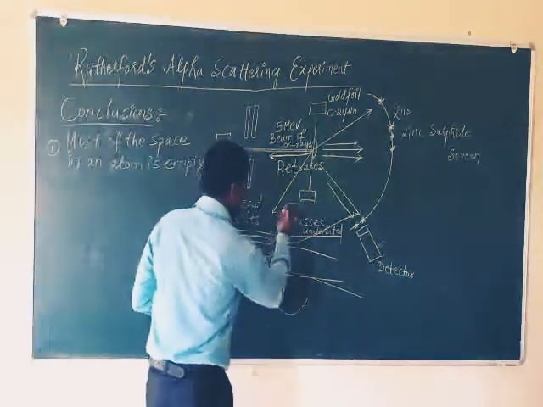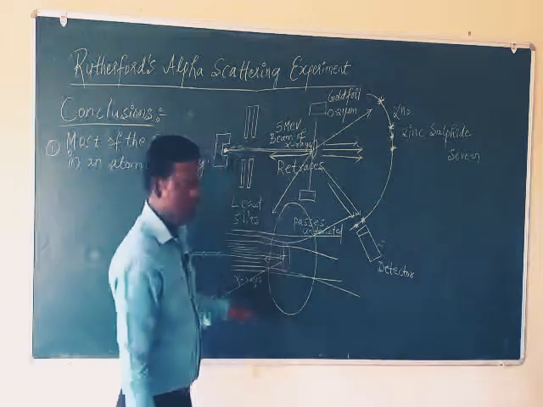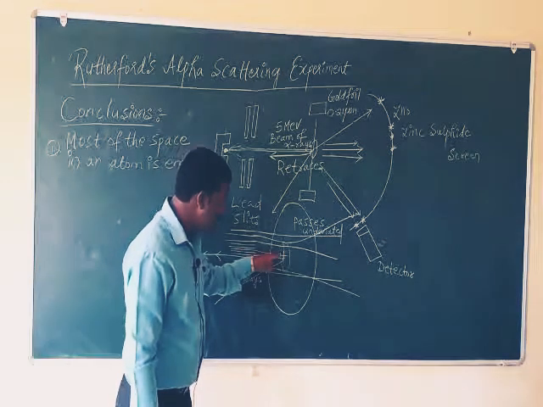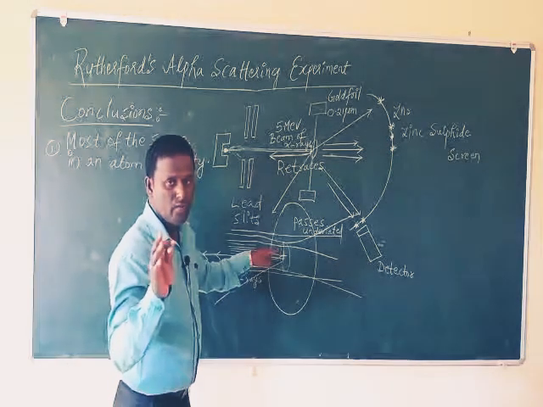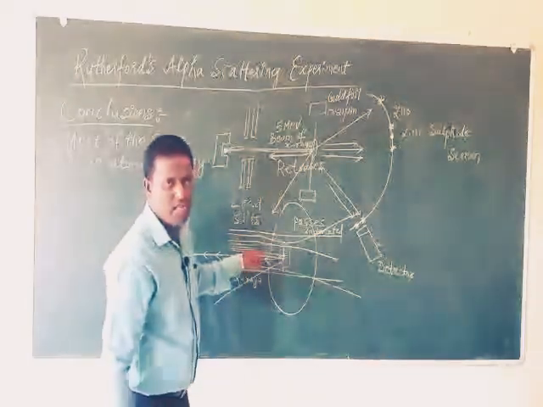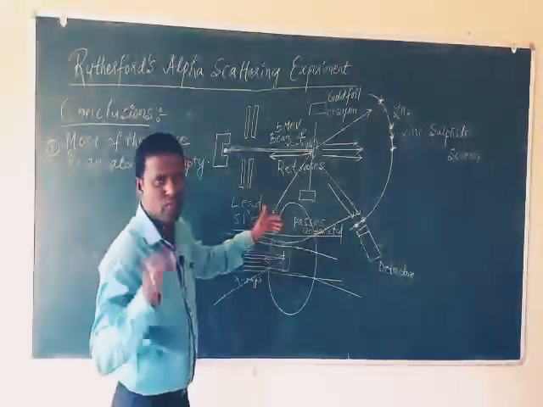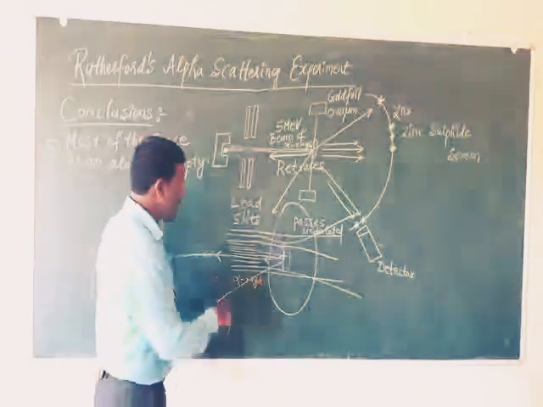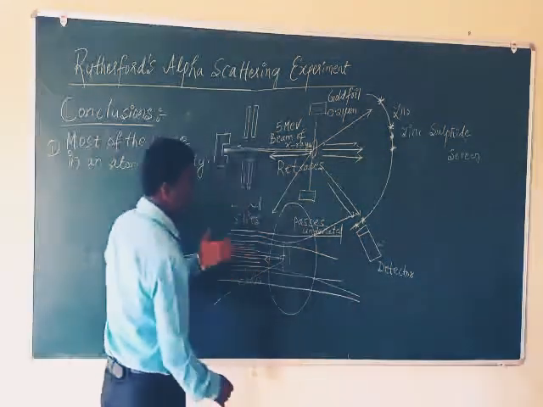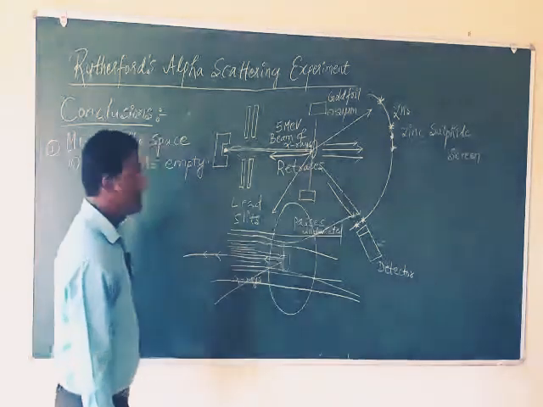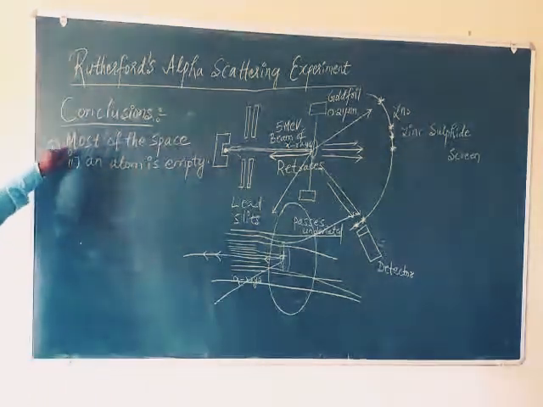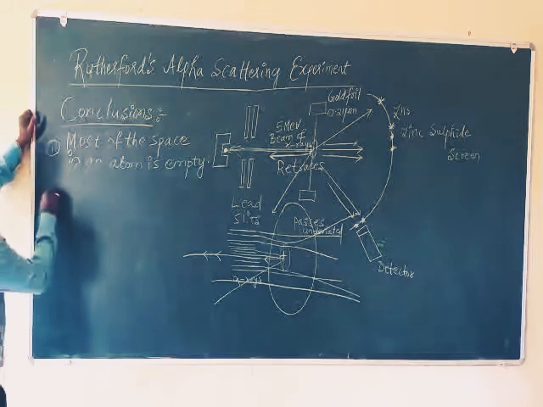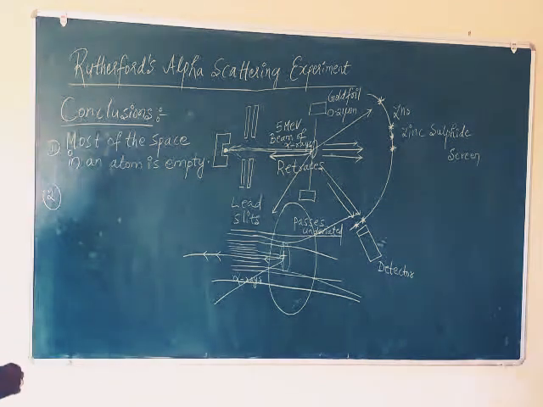If this is the atom, the central part is the nucleus. If the alpha particle travels directly towards the nucleus, then only there is a force of repulsion acting on these particles. If it travels away from the nucleus, then there is no force of repulsion, and these travel in a straight line direction, right? So the rays which are traveling away from the nucleus result in zero scattering. So what it indicates is that most of the space in an atom is empty space.